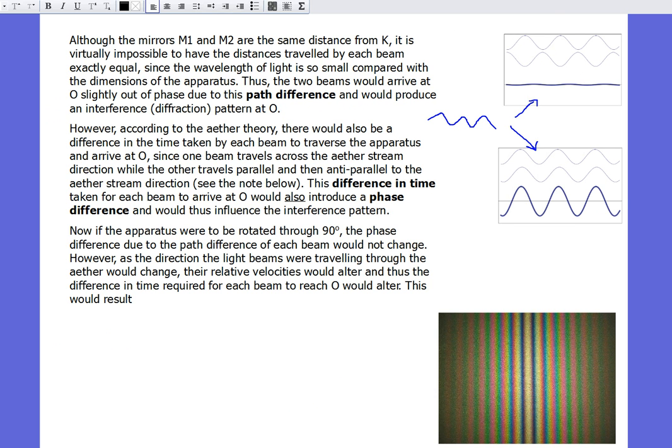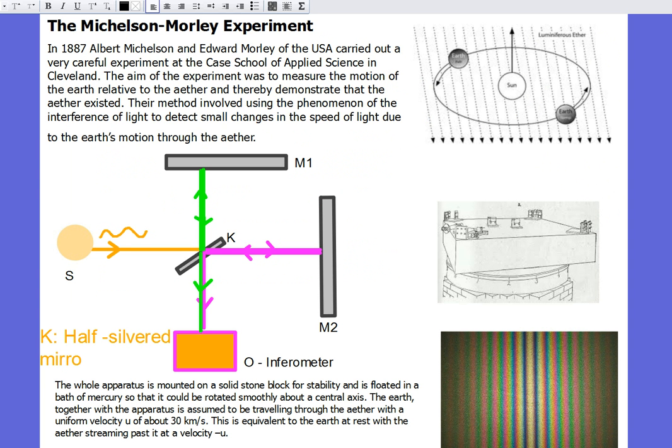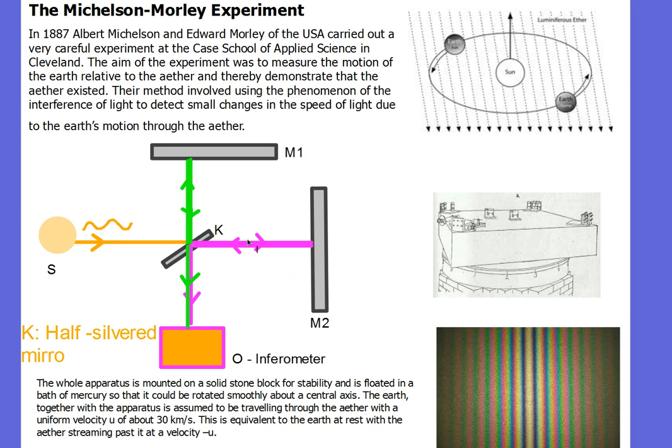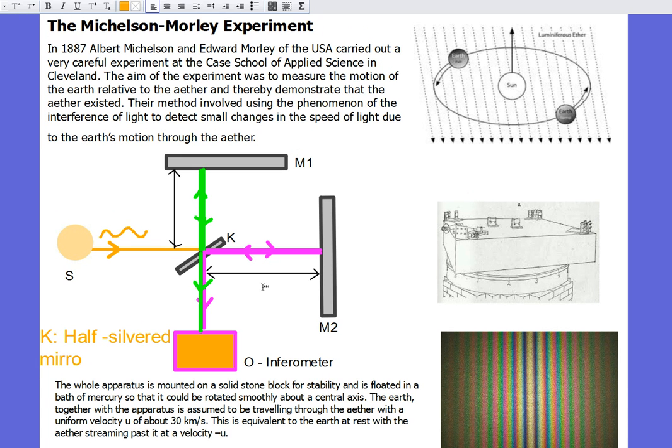So even though in theory M1 and M2 are the same distance from K, and I should have marked that on, I'm going to mark that on now. And we're going to say that this distance here, before I made that green, I should make that a different colour. Let's make that black. This distance here and this distance here were exactly the same. So I'm going to draw some arrows on here, so just bear with me for a second. So that distance there and that distance there should have been exactly the same. We'll call that distance D.